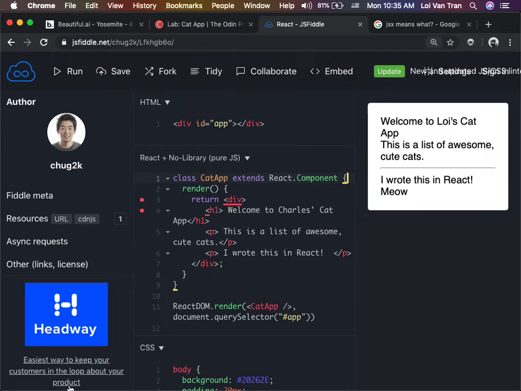How do I close this thing on the left? Can I close this?